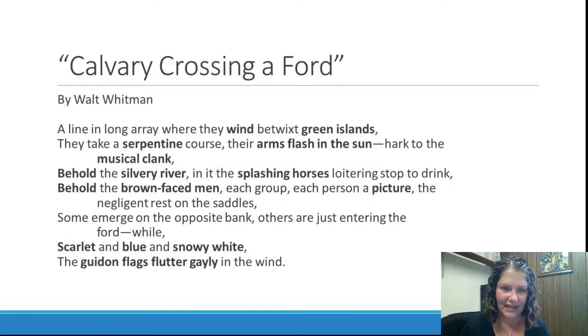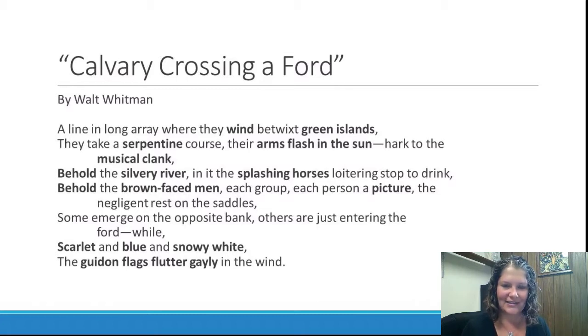So in the first line of the poem, line 1, I highlighted the word wind and betwixt and green islands. If we read the whole line, it says, "A line in long array where they wind betwixt green islands." I saw green islands as being an especially vivid visual image because we have that color, so we can imagine what those green islands look like. And then I also found that word wind to be particularly vivid because I see all this serpentine imagery happening in this poem, and this is the first place where we see that come up.